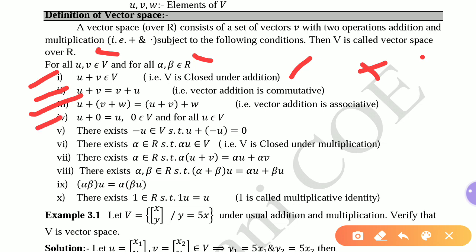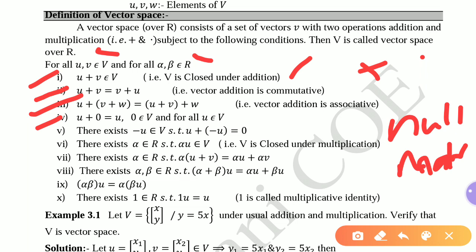Then the fourth property: u plus 0 is equal to u, where 0 belongs to V. This 0 is the 0 of the set of vectors V. Depending upon the set V, the 0 of that set will be different. If we have a set of matrices, then the 0 of that set is the 0 matrix, the null matrix.